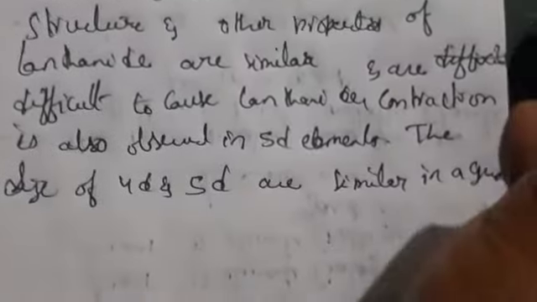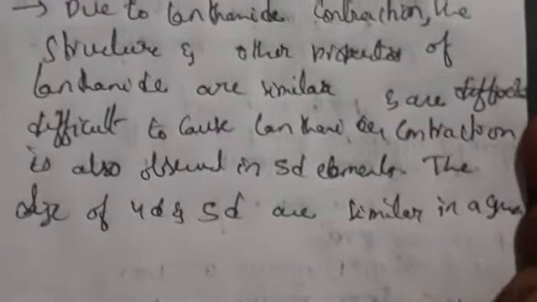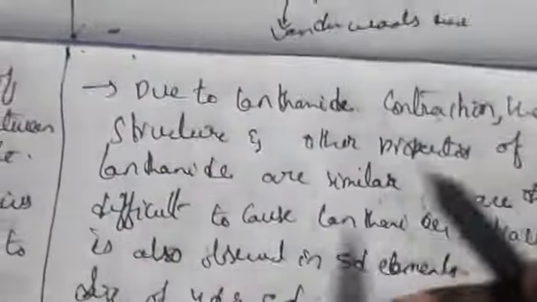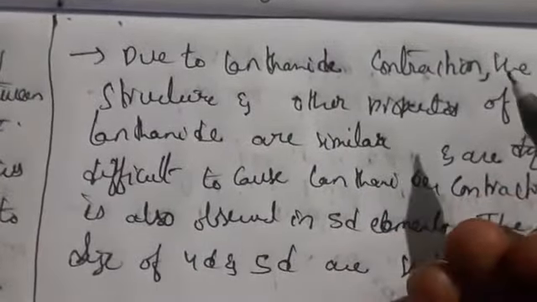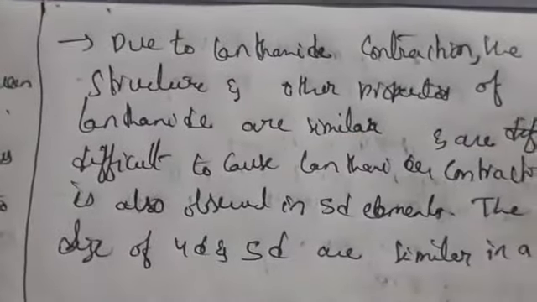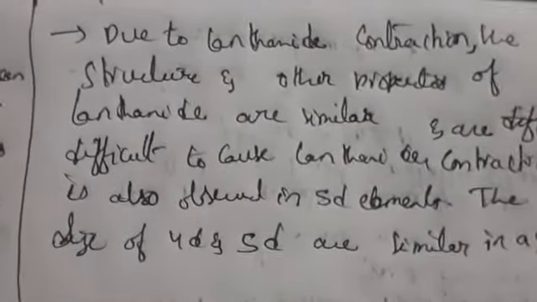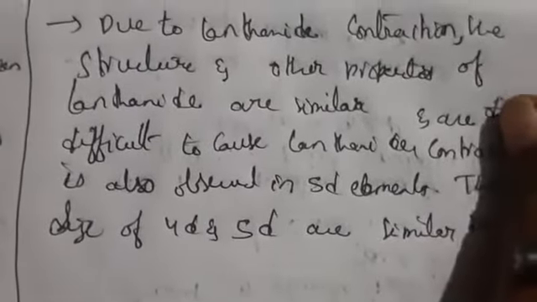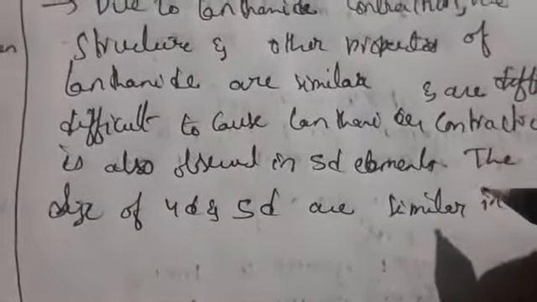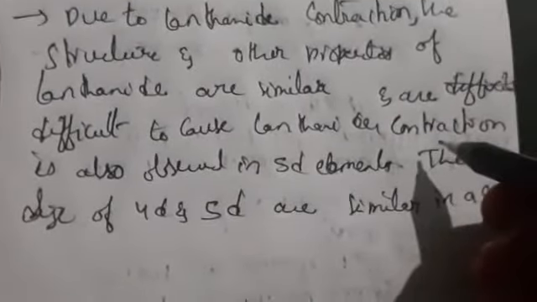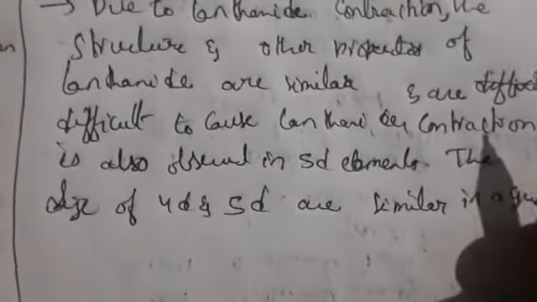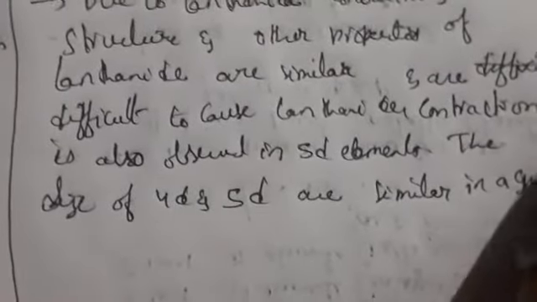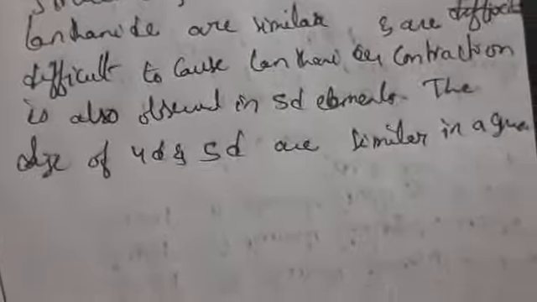The decrease in atomic radii is called lanthanide contraction. Due to lanthanide contraction, the structure and other properties like ionic radii and ionization potential of lanthanides are similar and difficult to separate. Why? Because it is observed in 5d elements also. In the d block, the lanthanides are in the f orbital, and the size of 4d and 5d elements is similar in a group.